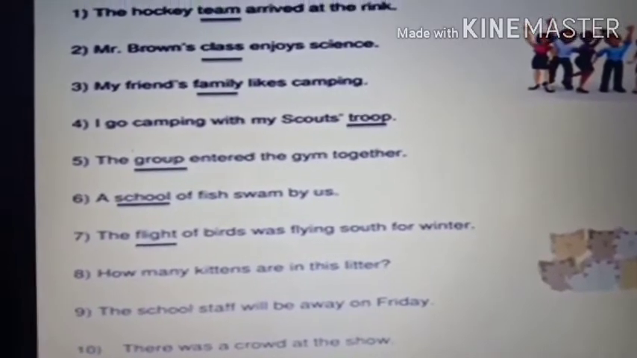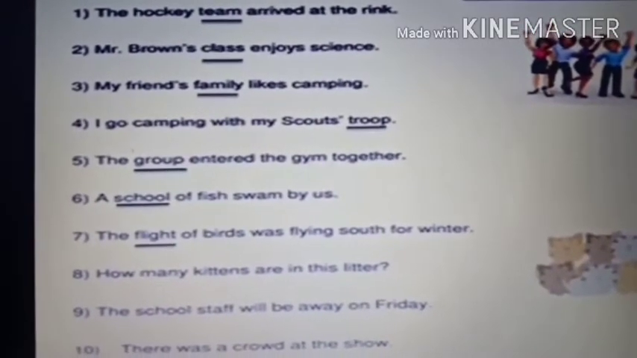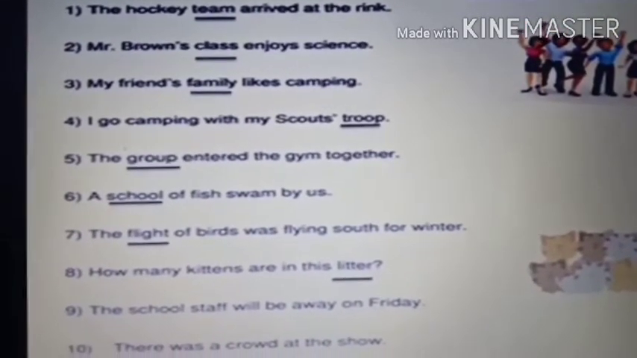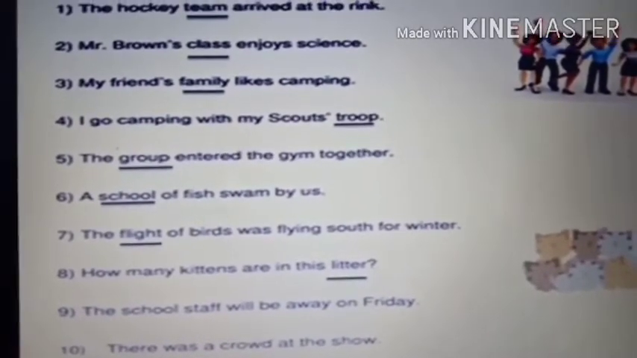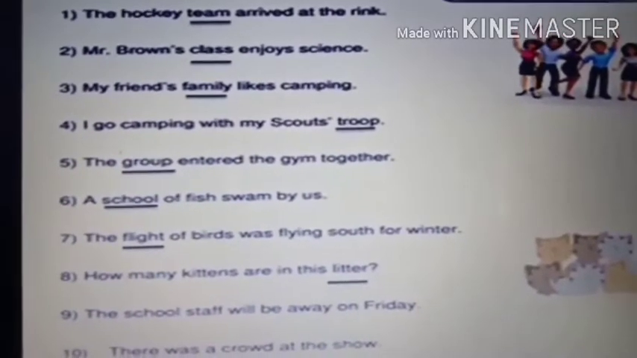Number 8. How many kittens are there in this litter? This word also I already made you do. Yes, students. The collective noun is litter. When there are many kittens together, or many puppies together, it is called litter. Kittens means babies of cats and puppies means babies of dogs. So when there are many kittens or puppies together, their group is called litter. Understood? Now see the 9th one.